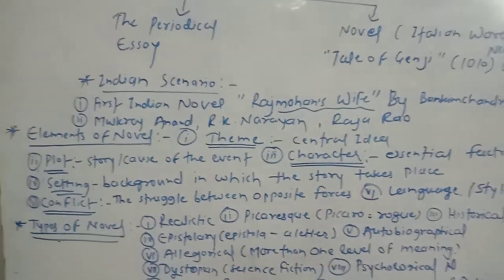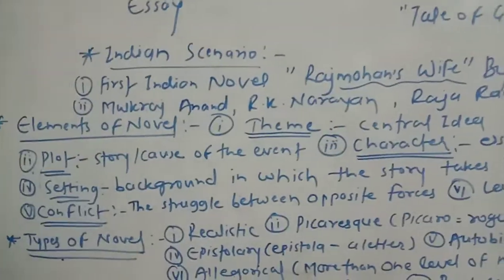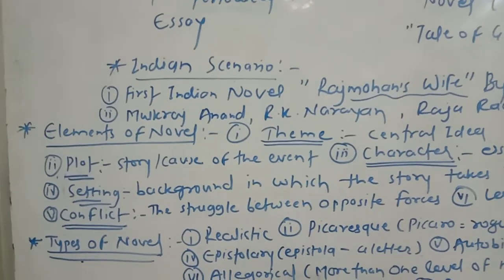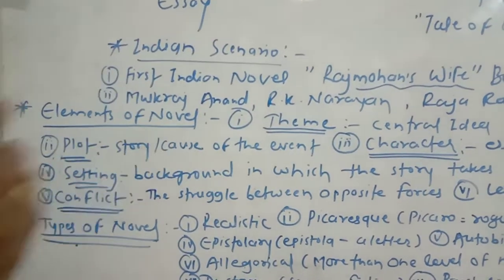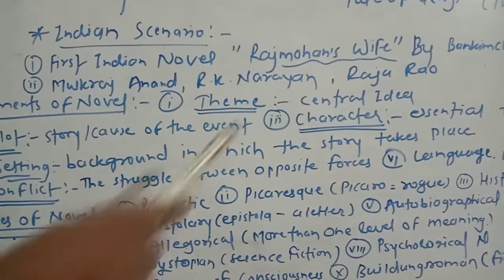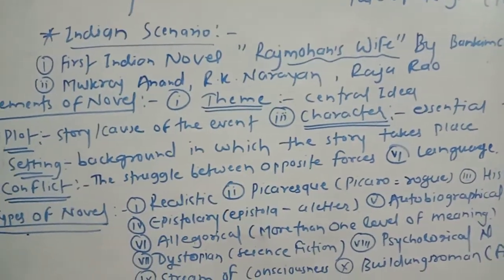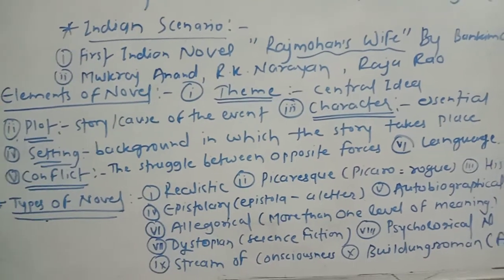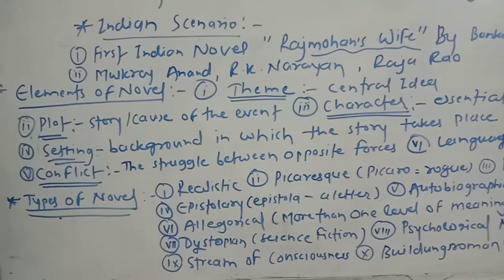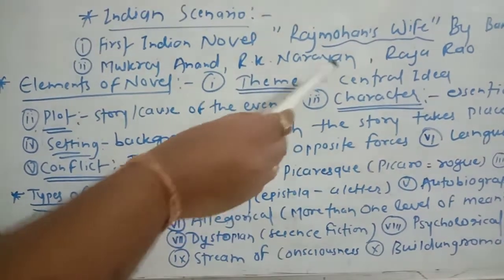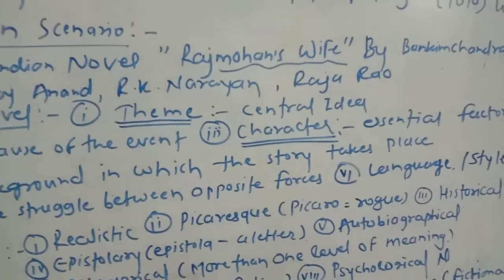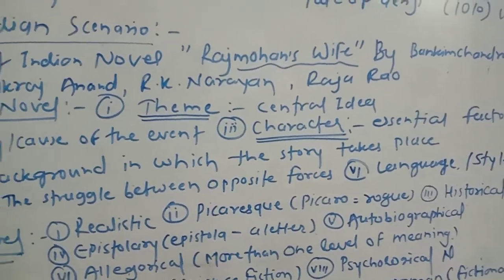Now let us discuss what precautions people have to take while writing a novella. First of all, the first point is given there: elements of the novel, that is the theme. People always try to think about the theme. Theme means the central idea while writing the novel. If people like the theme, the book is sold in large numbers. So people have to focus on the central idea, because it should be liked by the people so that they engross themselves in reading the novel.